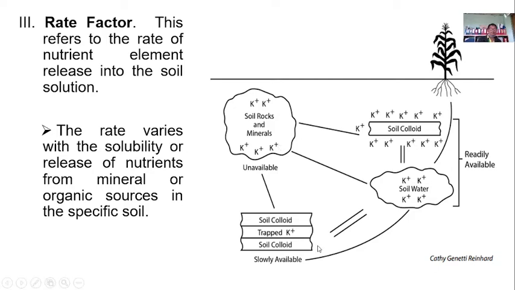That is the rate factor, okay? So the more potassium is present in the soil, the more will be taken in by the roots of the plants. So it will be readily available in the soil water or the soil solution, and also in the soil colloid, when this rock mineral, say for example the feldspar, is weathered.